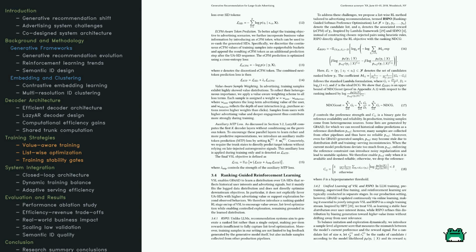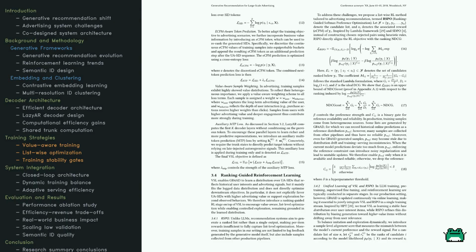Then, they tackle the reinforcement learning side with RSPO, or Ranking-Guided Softmax Preference Optimization. Instead of just comparing two items, RSPO looks at the entire ranked list. It calculates how much the ranking metric, specifically NDCG, would improve if the model swapped the positions of two items. It then updates the model to favor swaps that boost overall list quality.